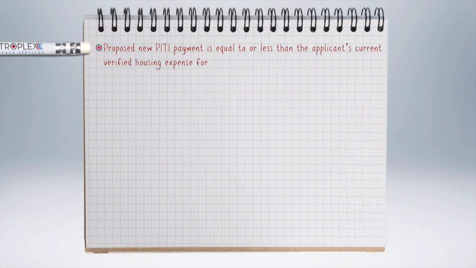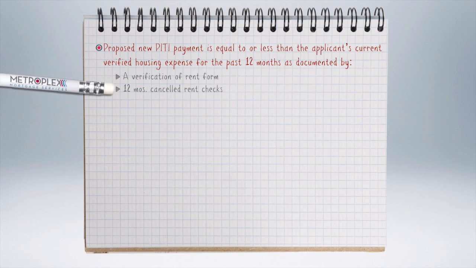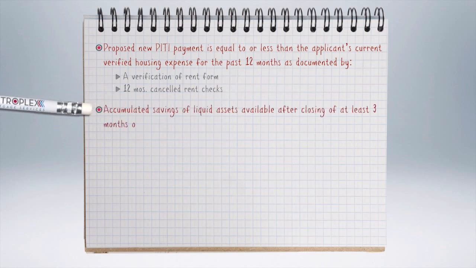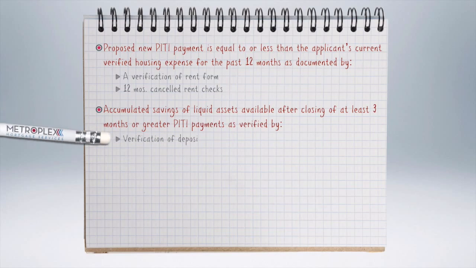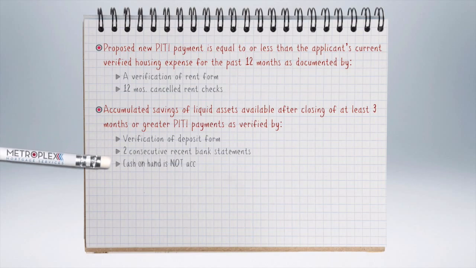Proposed new PITI payment is equal to or less than the applicant's current verified housing expense for the past 12 months, as documented by a verification of rent form or 12 months of canceled rent checks. Accumulated savings of liquid assets available after closing of at least 3 months or greater PITI payments, as verified by either a verification of deposit form or 2 consecutive recent bank statements. Cash on hand is not acceptable.